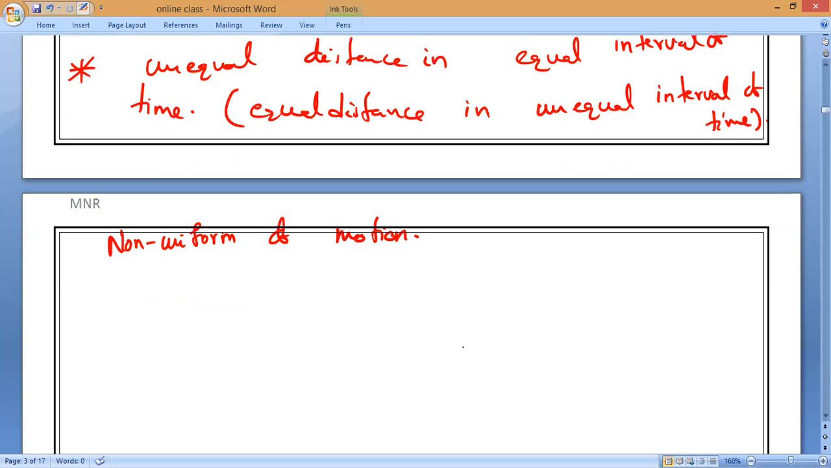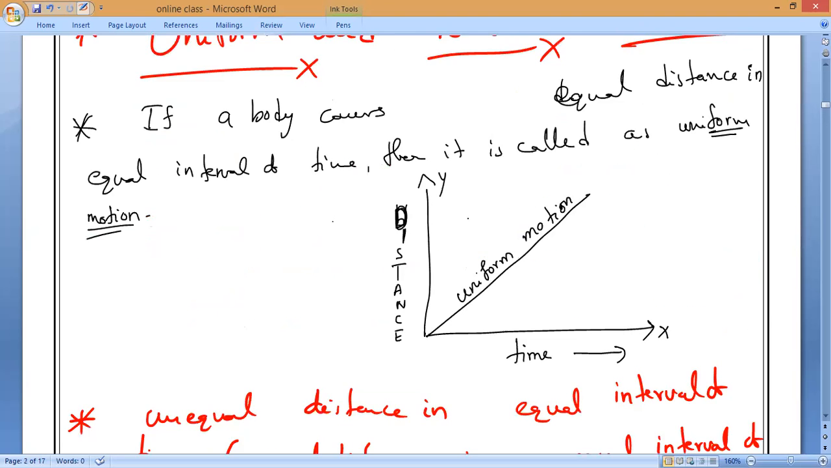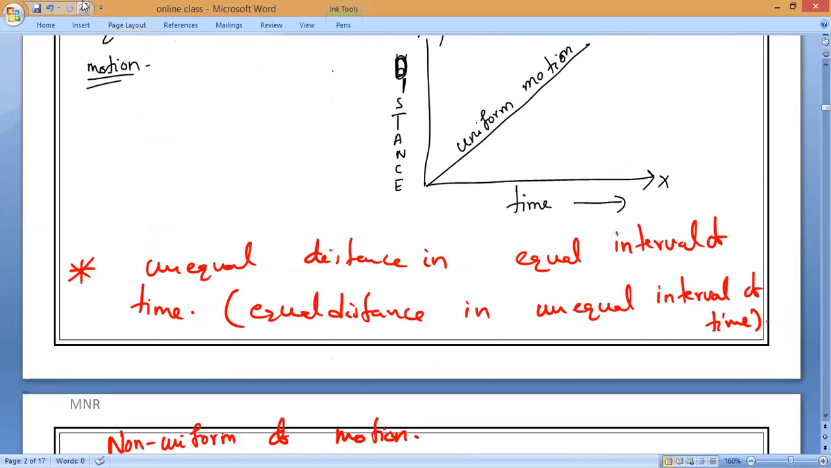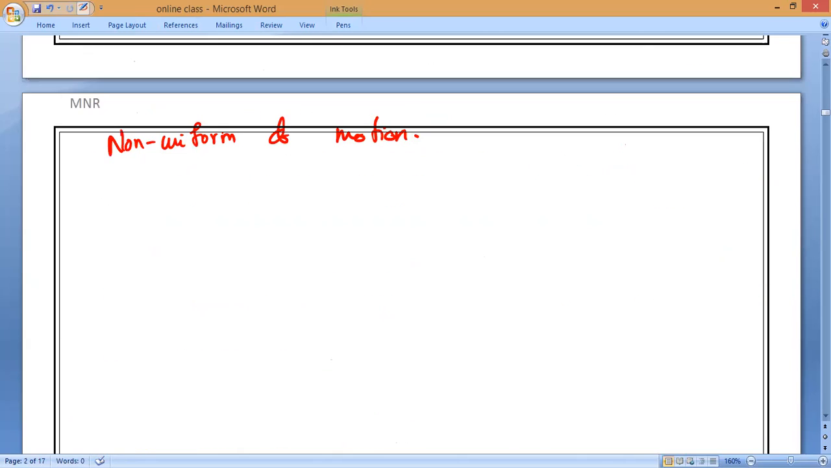So now you tell me, if it is equal distance in equal interval of time, the graph is a straight line. If it is unequal distance in equal time, or equal distance in unequal time, whatever it is, how will the graph come? It won't be a straight line. It will be some curved line.